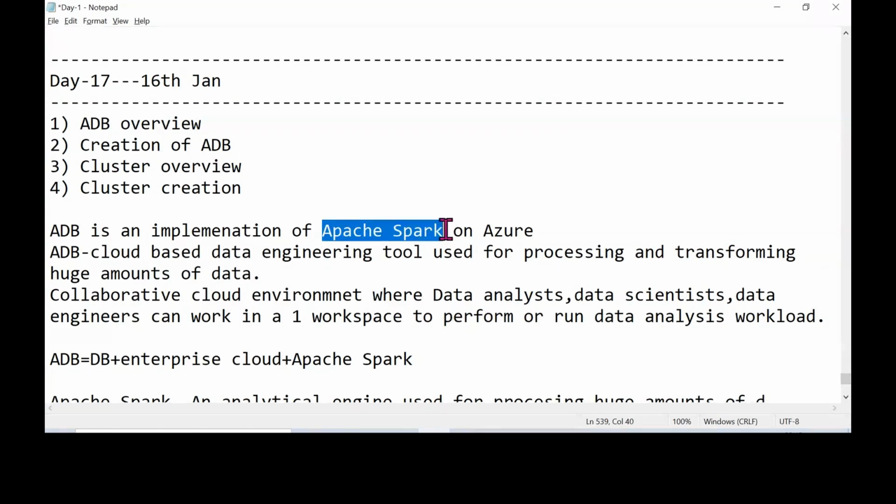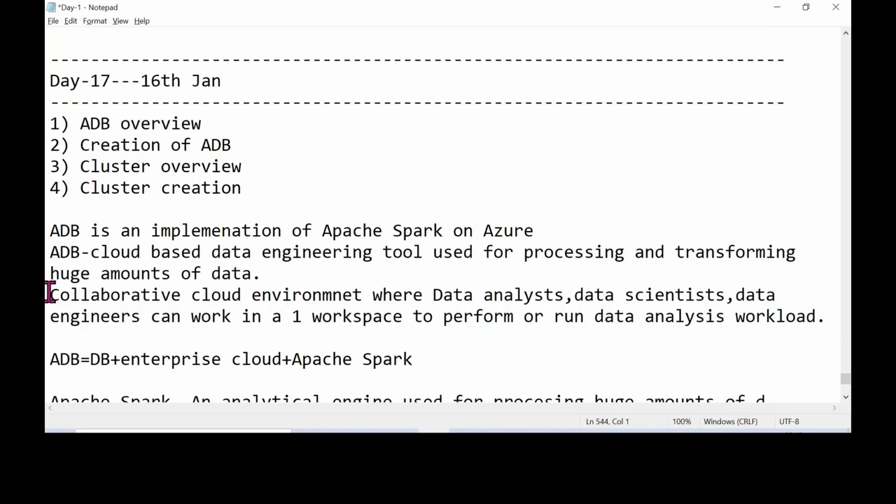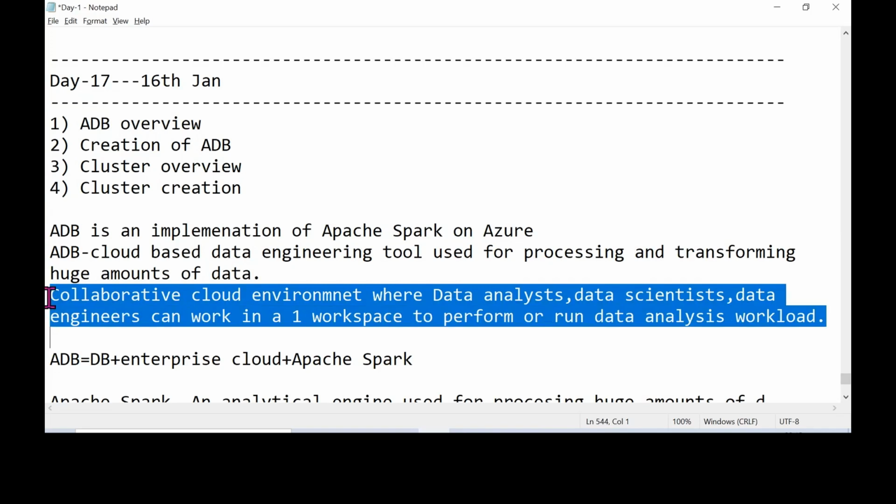For anything to run we need an engine. For a machine to run, we need an engine; for a person to run, we need a heart. So everything needs an engine. For Azure Databricks, we have Apache Spark, which is an analytical engine. Using this analytical engine, we process large data sets.